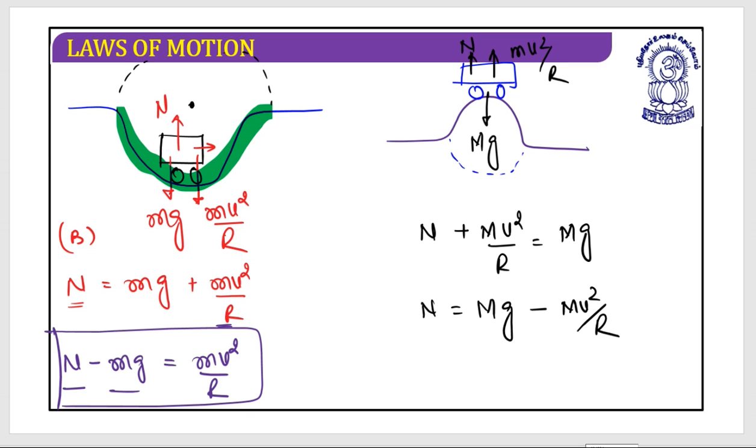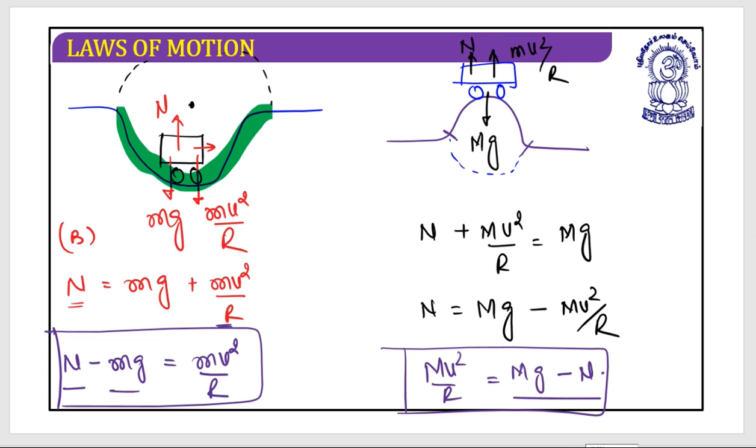Now one more very interesting thing: again, mv square by r is provided by mg minus N. So in this convex section, the required centripetal force is provided by mg minus the normal force.